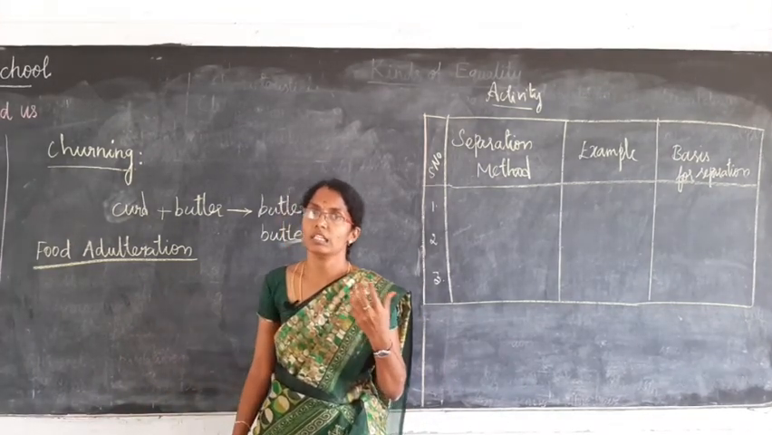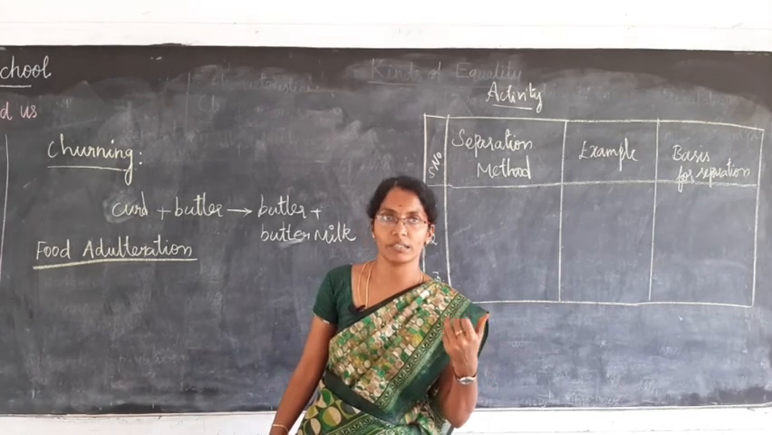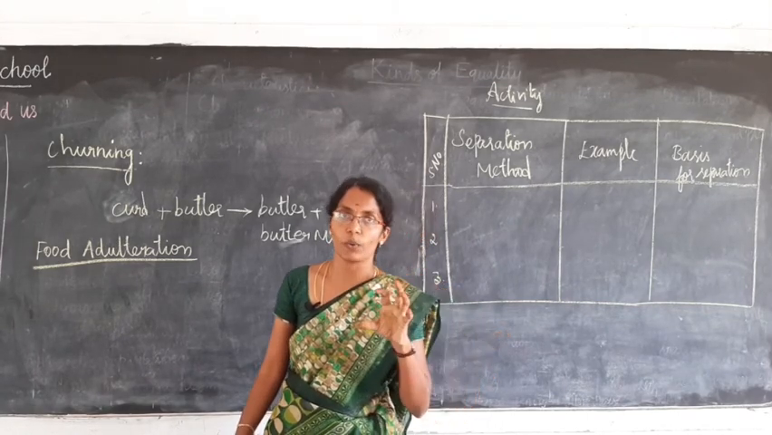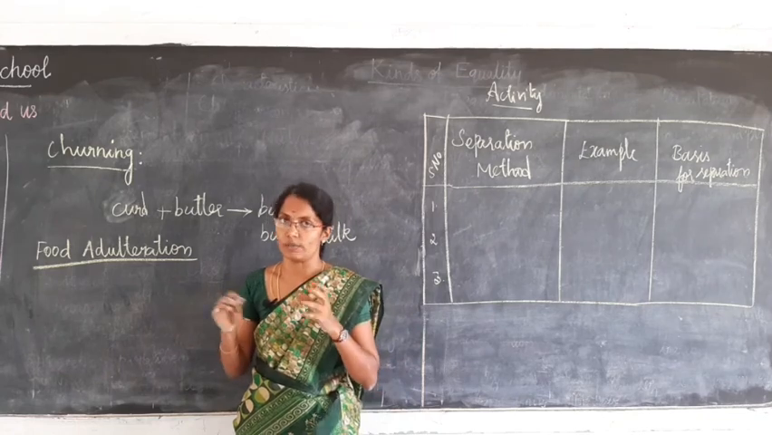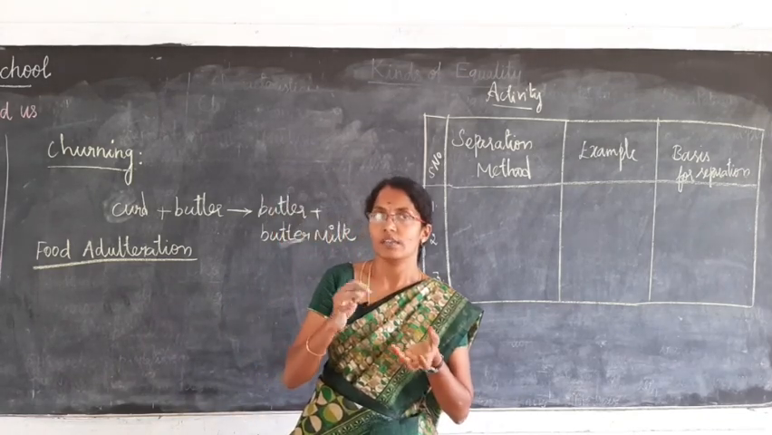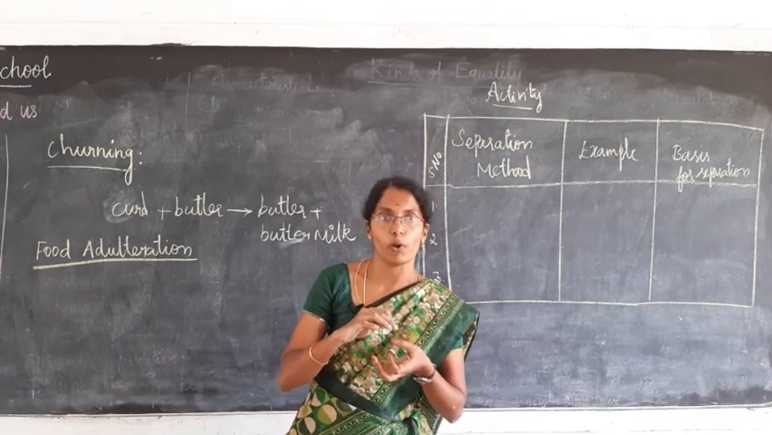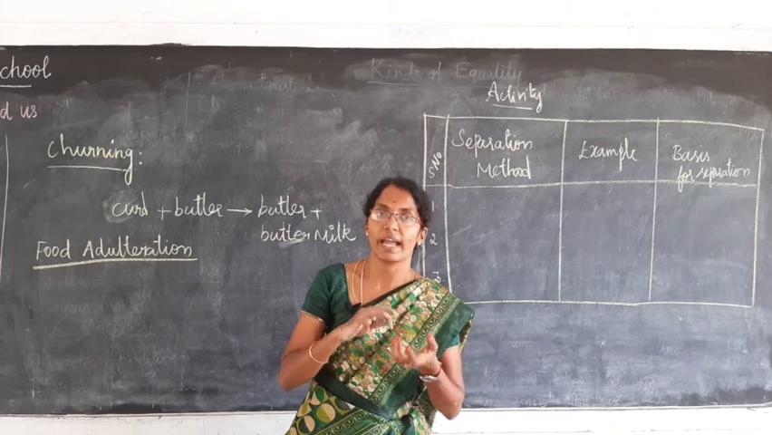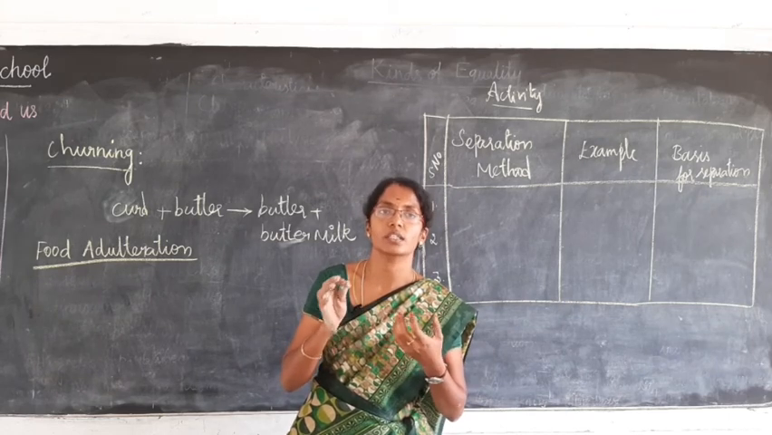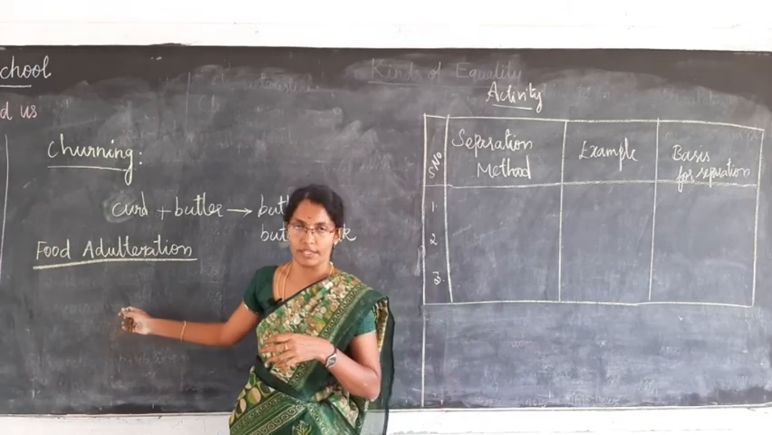Another example, tea powder. In your home, you prepare tea, no? Your mother will prepare tea. That tea powder may consist of used leaves, already prepared tea leaves. They add some used leaves into the new powder. That process of adding unwanted powder into the tea powder is known as adulteration.